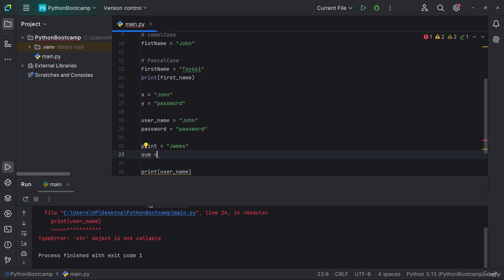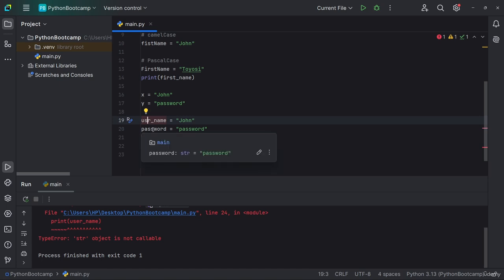All right. Another thing is you should be consistent with your naming style. If you want to use snake case, use snake case all through. If you want to use camel case, use camel case. If you want to use Pascal case, use Pascal case. Be consistent with your naming style. And you should avoid overusing abbreviations in your code. For example, here that we have username, you might want to write it like USR. You should avoid overusing abbreviations. Just write your variable name clearly so that whenever you are working on that code base later, or someone else is reading through your code, it will be clear and descriptive.